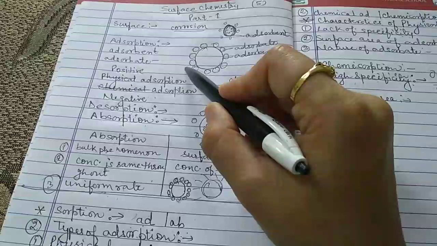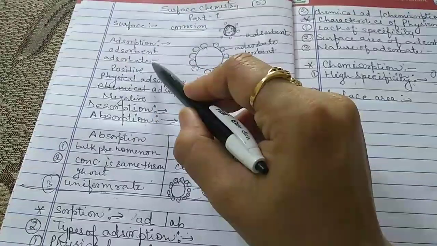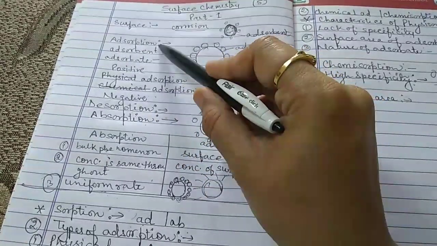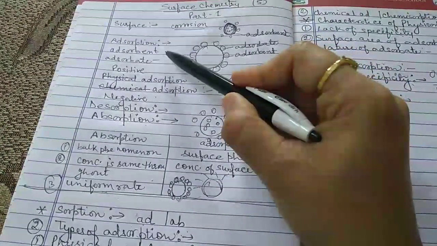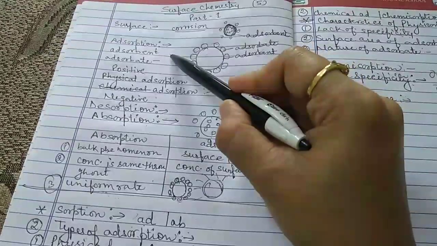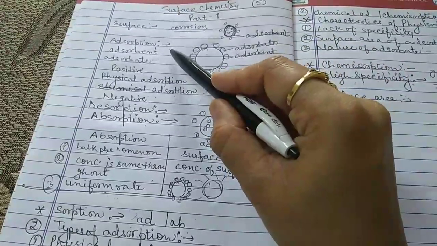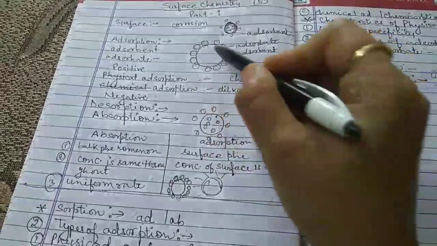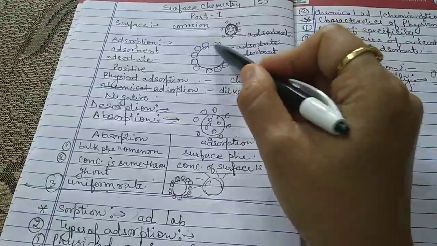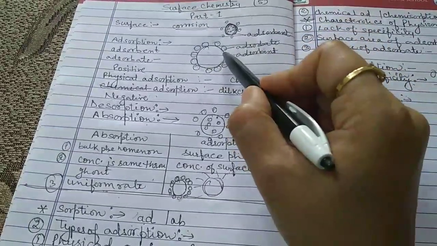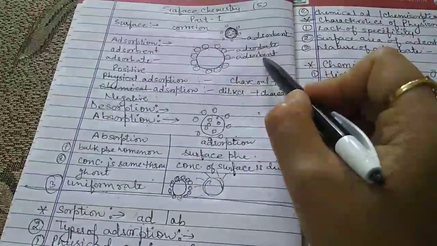Now, the next topics related to adsorption are adsorbent and adsorbate. There are two topics under adsorption. Let us discuss the adsorbent first. Adsorbent means the solid substance on whose surface adsorption occurs. For example, this circle is any solid substance, and on its surface the process of adsorption takes place. So this solid substance is known as the adsorbent. This circle is known as the adsorbent.